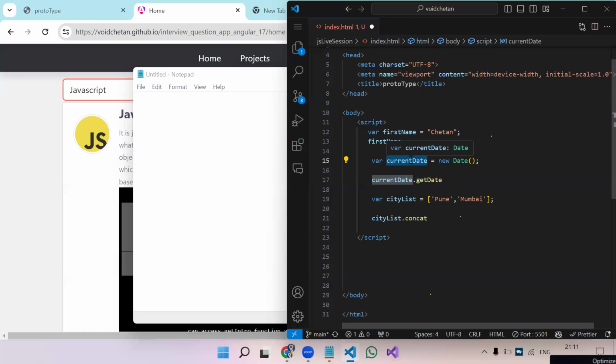So whenever someone asks you what is prototype, what do we say? As I said, there is no proper sentence. By using prototype, whenever we create a variable or a function based on the data type, some methods or properties get attached to that variable.